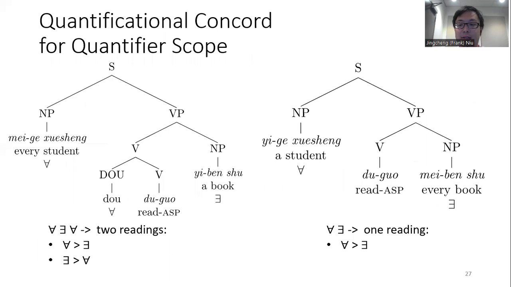And the sentence on the right, however, a student read every book. Only two elements are in its QO: for all, exists. And therefore, there can only be one reading available, which is the wide universal.